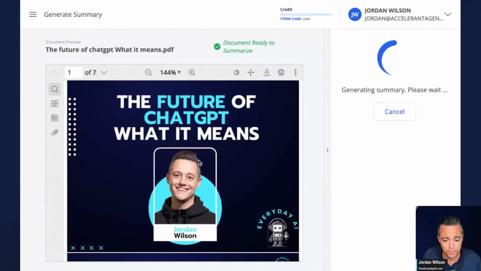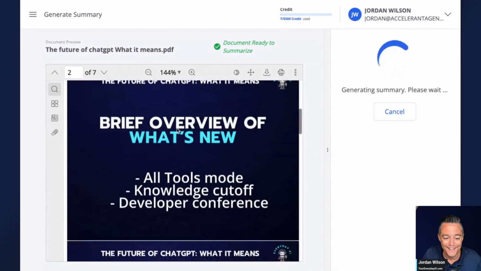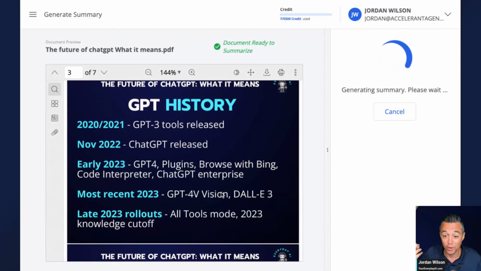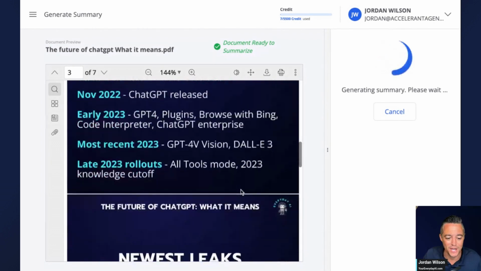Again, this document was essentially just on the future of ChatGPT and what it means. And funny enough, we talk about all tools mode and knowledge cutoff. All tools mode is essentially the ability to work with all tools in ChatGPT by default, including uploading and chatting with your PDFs.